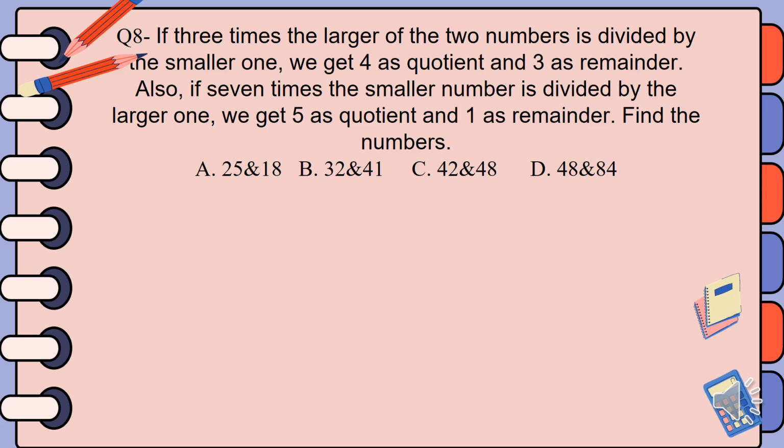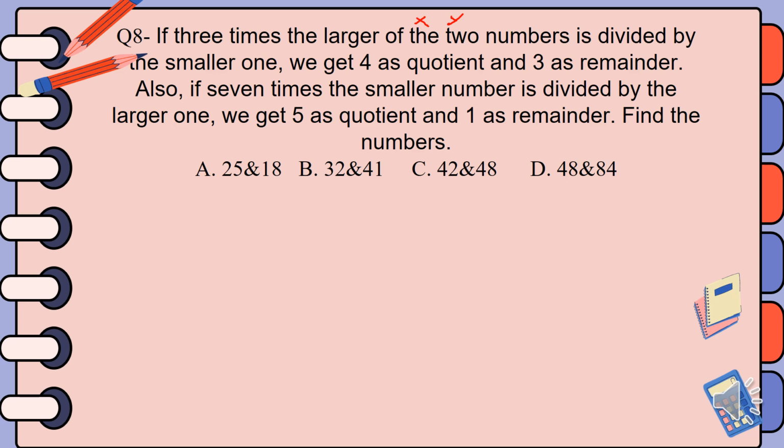First, try to understand the question. Say there are two numbers, x and y, and say x is larger and y is smaller. Then if 3 times the larger one is divided by the smaller one, we get 4 as a quotient and 3 as a remainder.